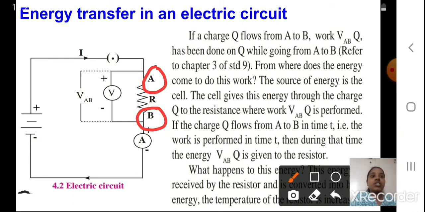Now refer to chapter 3 of standard 9. As I told you before, please open that chapter and go through all the terms again.